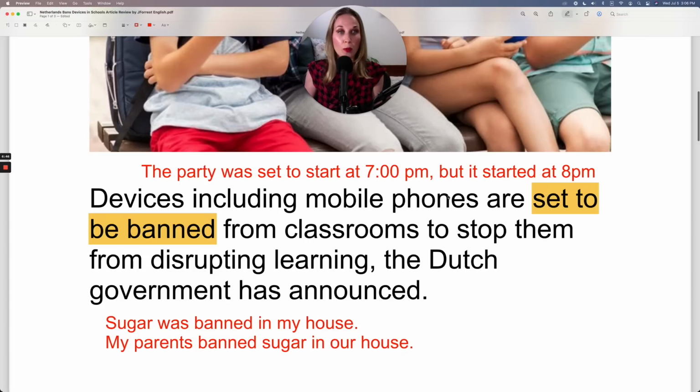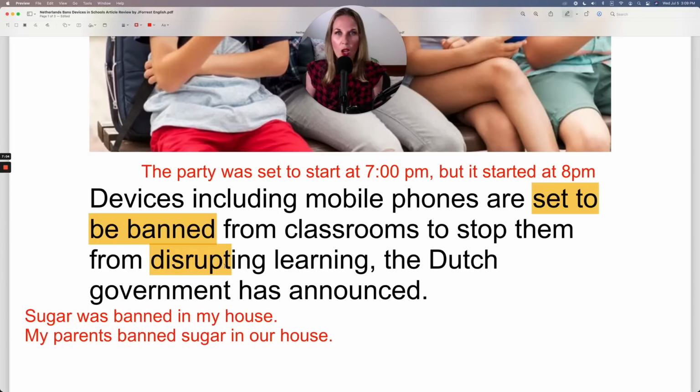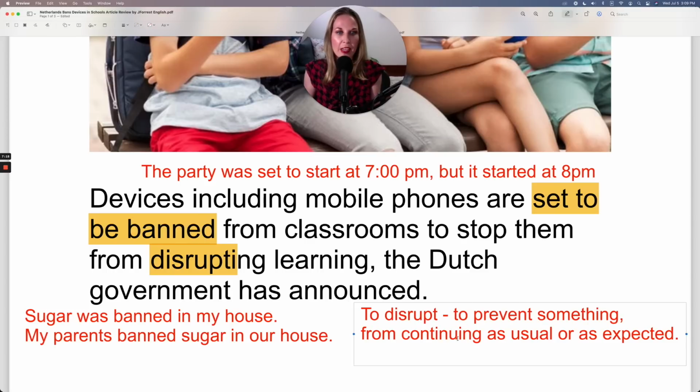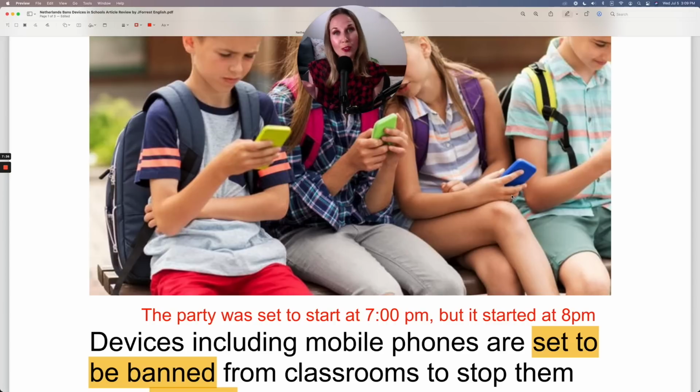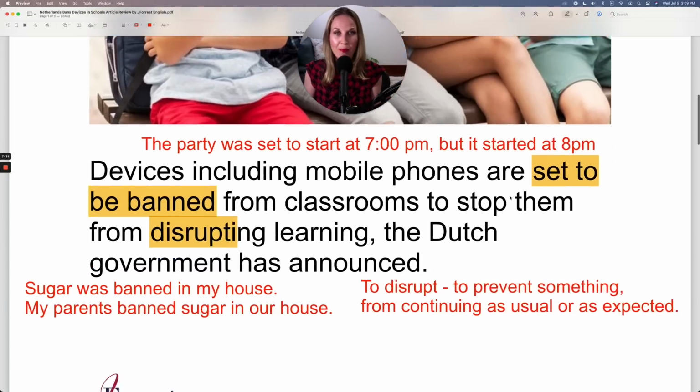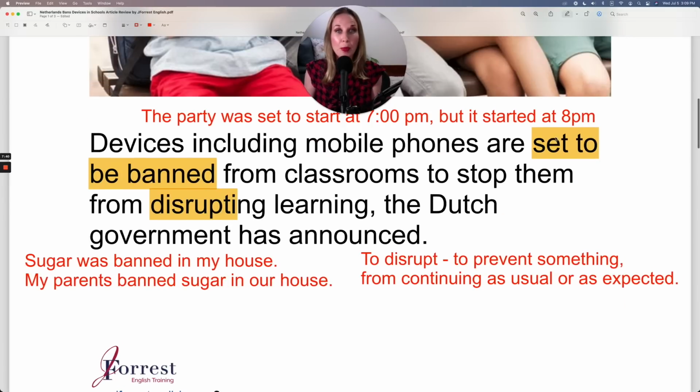Devices, including mobile phones, are set to be banned from classrooms to stop them from disrupting learning. When something disrupts something, it prevents it from operating or performing as usual or as expected. So I'll put that here for you, to prevent something from continuing as usual or as expected. And that's what the phones are doing in the classroom. And that's why they've been banned. To be banned. They've been banned.